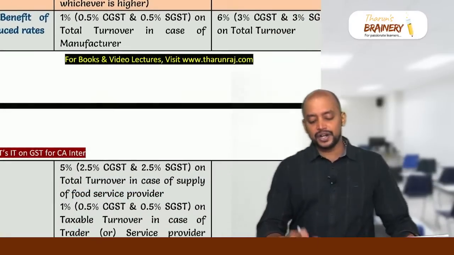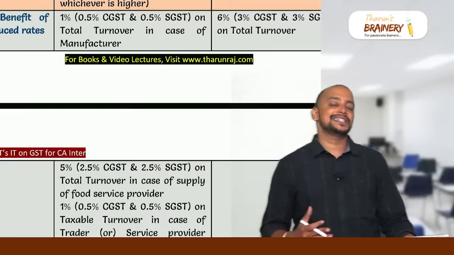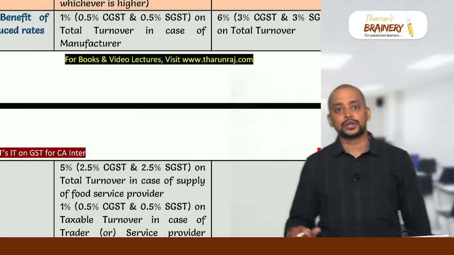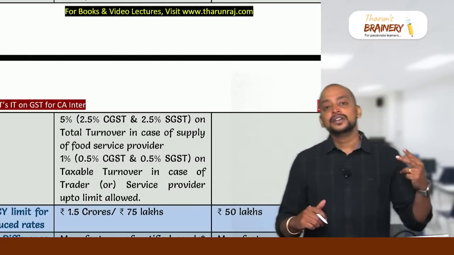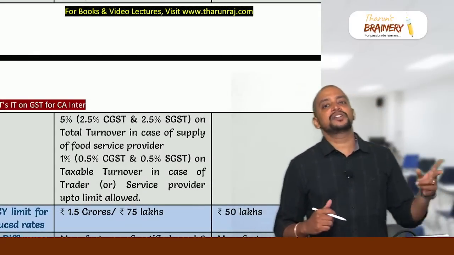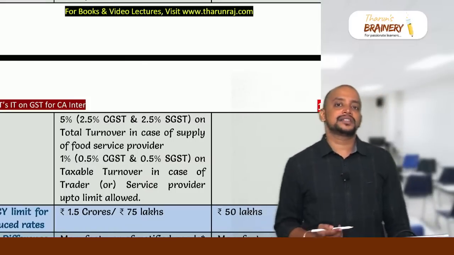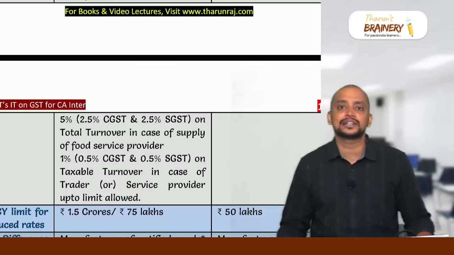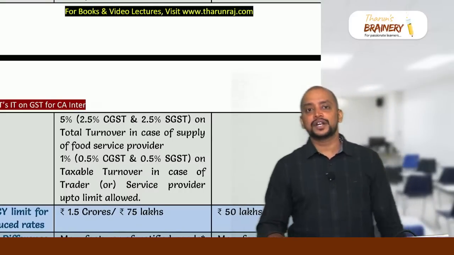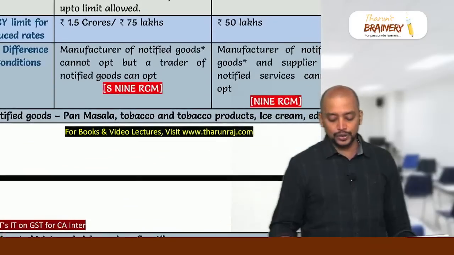And benefit of reduced rates. In case of 10-1, for manufacturer, the rate will be 0.5% CGST, 0.5% SGST on total turnover. For trader, it is 0.5% CGST, 0.5% SGST on taxable turnover, trader or any other services. And in case of restaurant service provider, 2.5% CGST, 2.5% SGST on total turnover. But in case of 10-2A, always it will be 3% CGST and 3% SGST on total turnover.